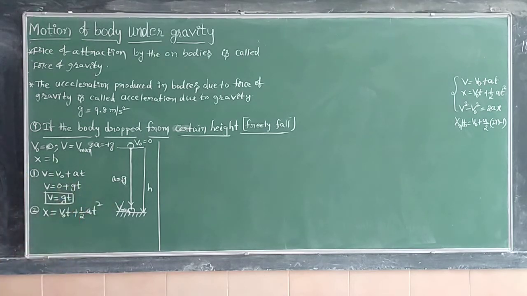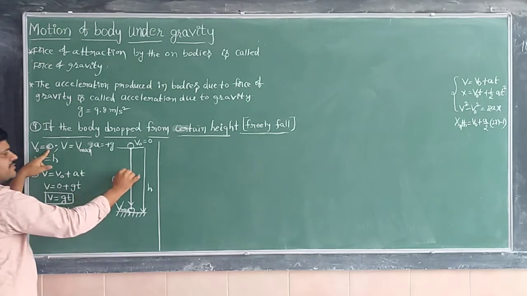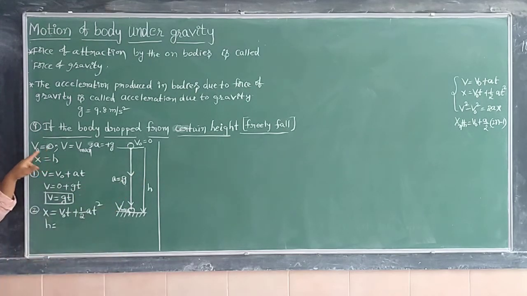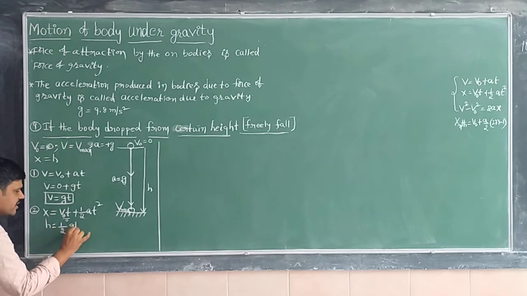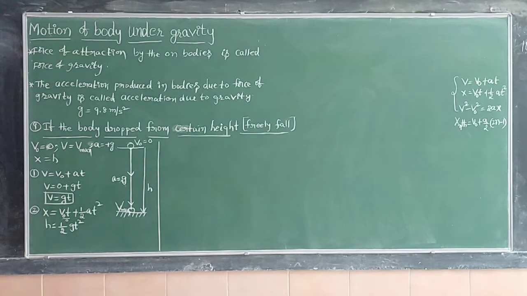Here v naught is the initial velocity for a freely falling body, that is, a body moving vertically downward. For this, the initial velocity is 0, so this term is completely 0. Remaining is nothing but half g t square.